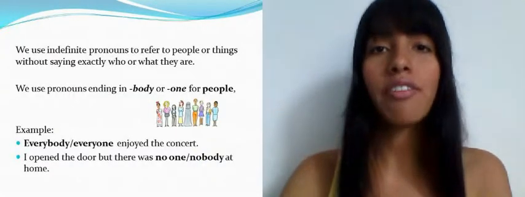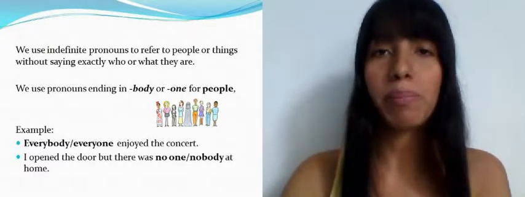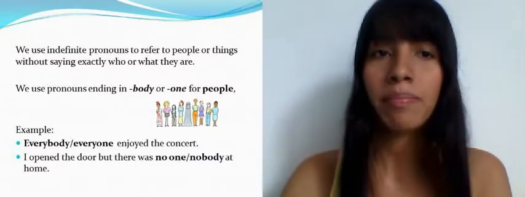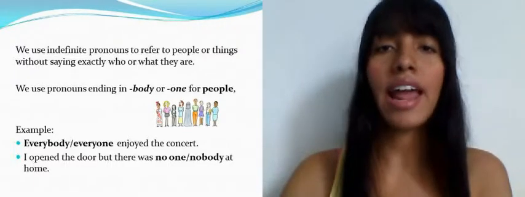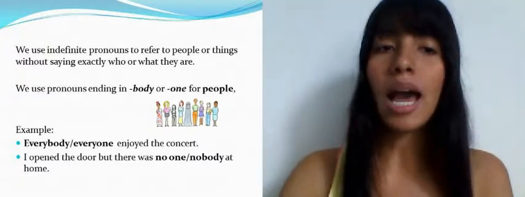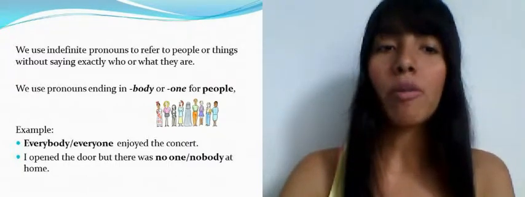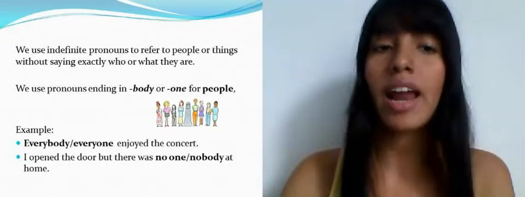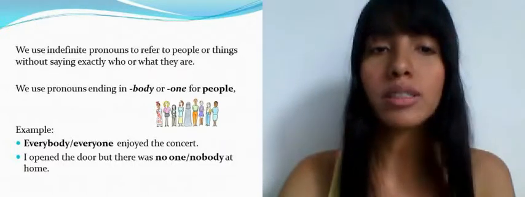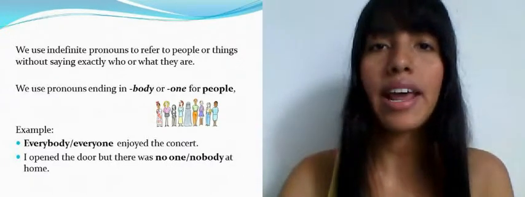When do we use indefinite pronouns? We use indefinite pronouns to refer to people or things without saying exactly who or what they are. We use pronouns ending in body or one for people. For example, everybody enjoyed the concert. I opened the door, but there was no one at home. Here you can notice that both options are possible: the one that ends with body and the one that ends with one.